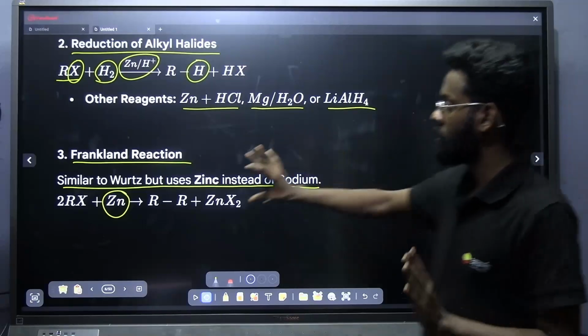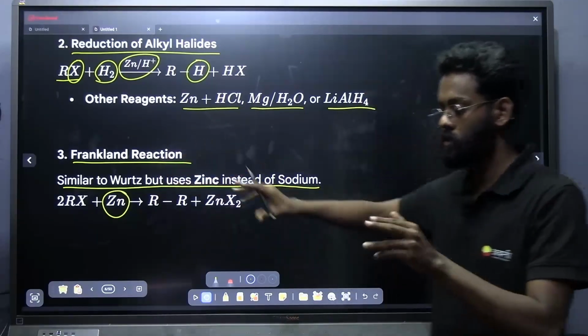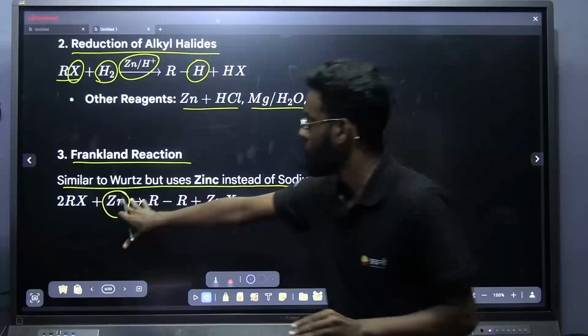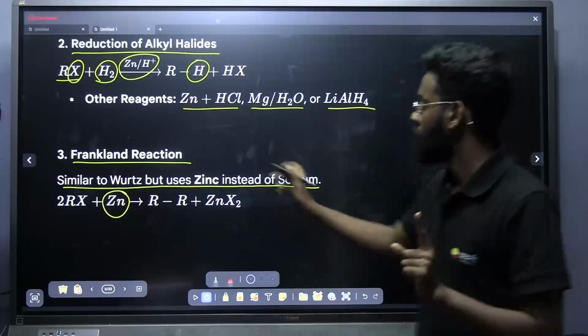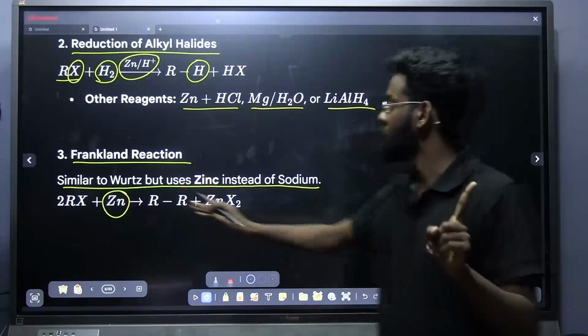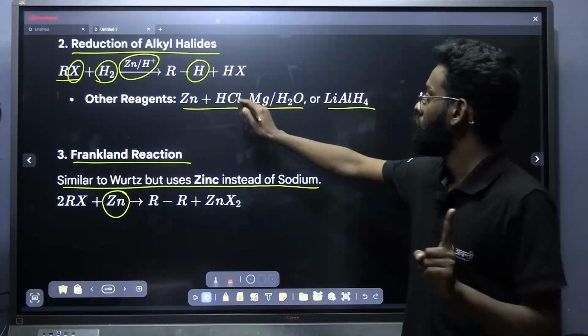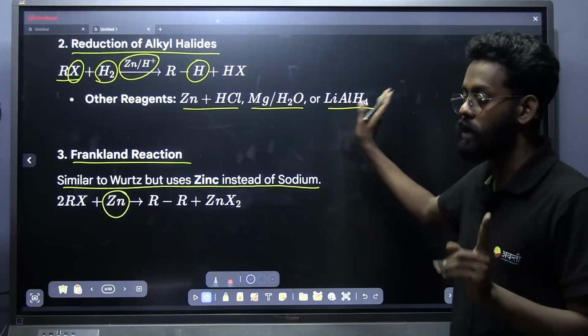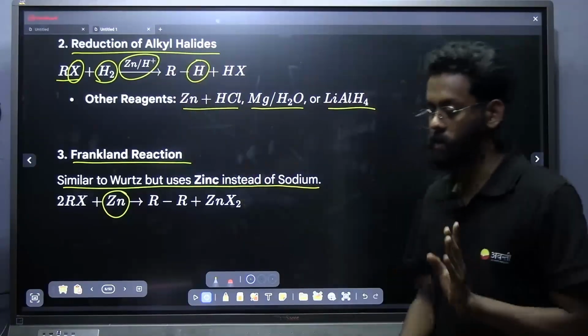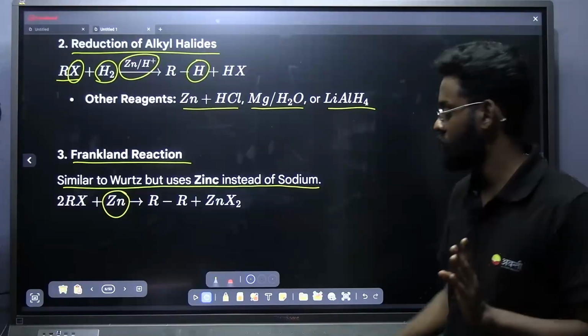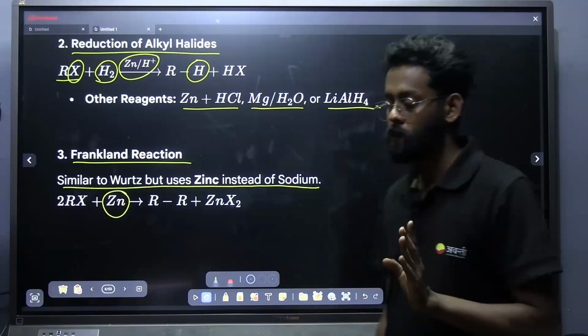Just note the point: Franklin reaction and Wurtz reaction are the two reactions we discussed, and the difference is only the metal that we are using. For Wurtz reaction the metal is sodium, for Franklin the metal is zinc. That is the only difference. And for reduction of alkyl halide, note down these reagents. Hydrogenation, removing halogen and adding hydrogen. That's the difference. Shall I move to the next, students?